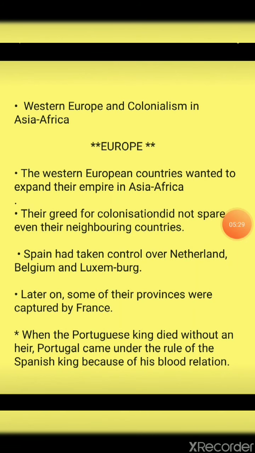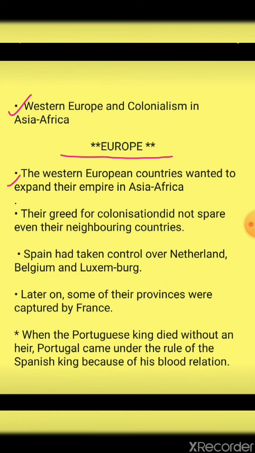Okay students, we will now see in detail how the Western European countries conquered the areas. That will be seen in a very detailed form in these points. The first point over here: Europe and colonialism in Asia and Africa. We'll start with the Europe point.